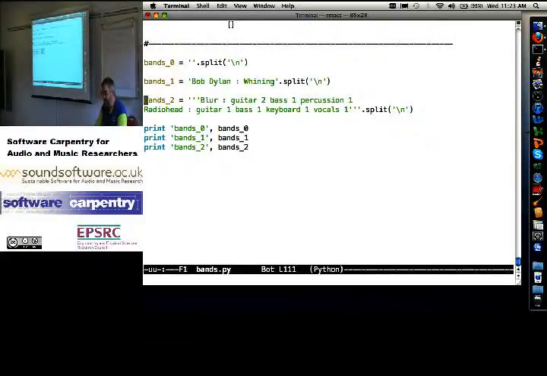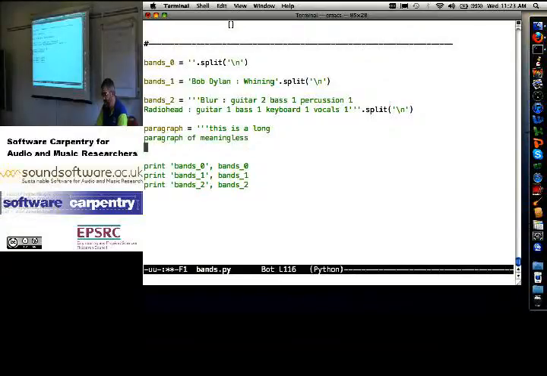Okay, so here's the trick. In Python, if I start a string with 3 quotes, 1, 2, 3, that's 3 single quotes, or it can be 3 double quotes. I always use single quotes. It can then span multiple lines. I can say paragraph equals, start 3 quotes. This is a long paragraph of meaningless text that I should end now. Sorry, Dad was an English teacher. Have to capitalize properly. This is the string that contains THIS space IS space A space LONG new line PARA, etc. etc. Okay.